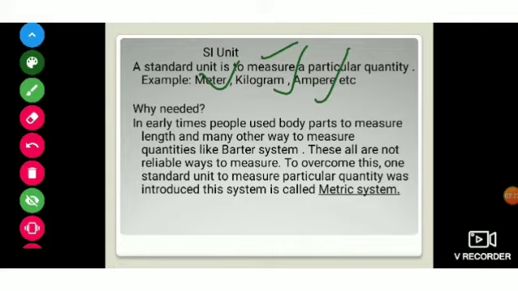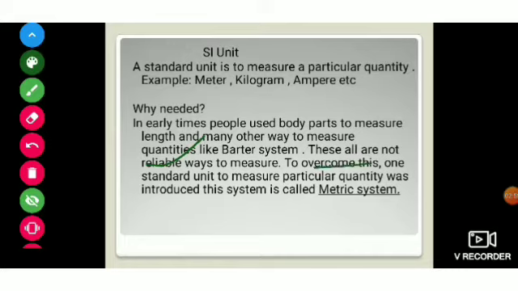You can take my onions and I can take your oranges. These systems were not reliable ways to measure, because they may vary: the length of a palm varies from person to person, and we can't measure how many onions I have given you and how many oranges you have given me. We don't know that.